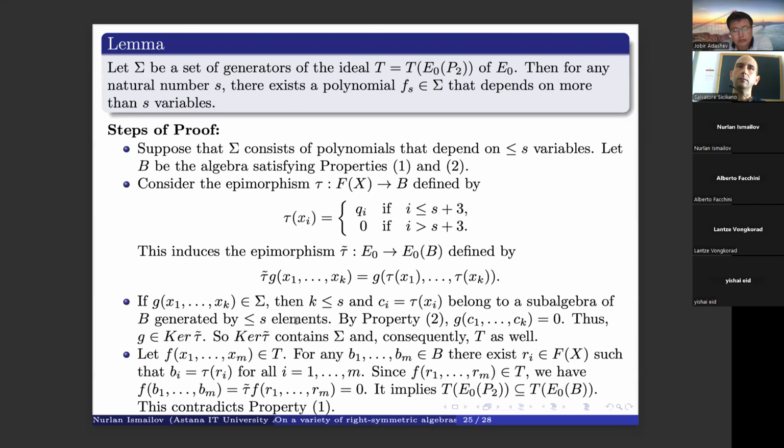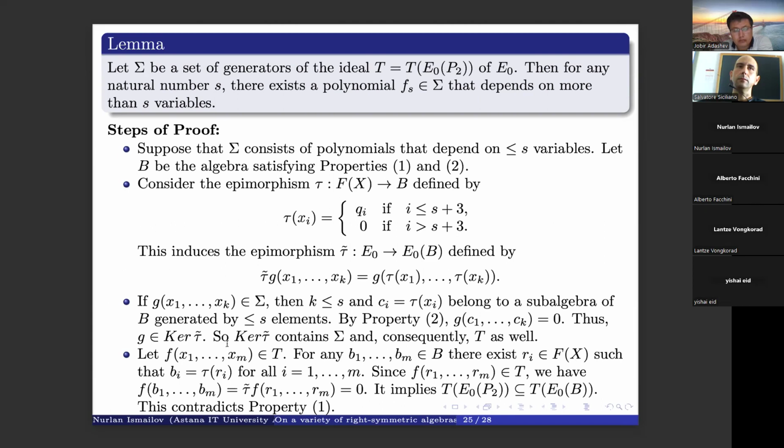So by property 2, we can get that this polynomial is equal to 0. It means that G belongs to the kernel of tau tilde. So the kernel of tau contains all our generators of polynomials, and consequently it contains our T.